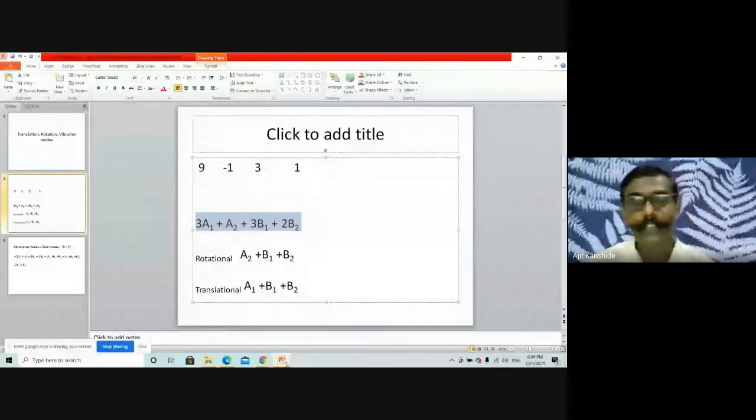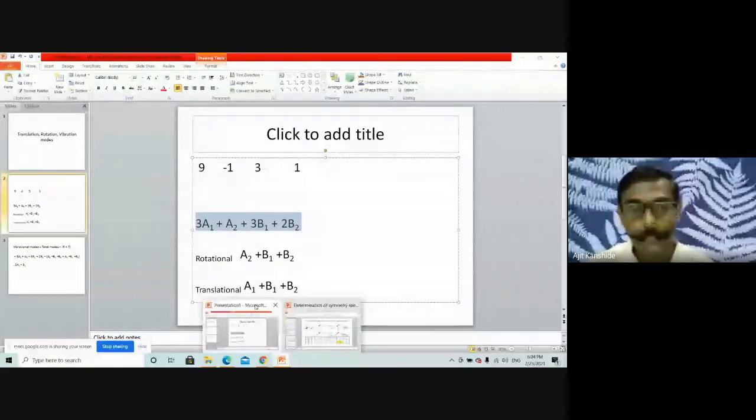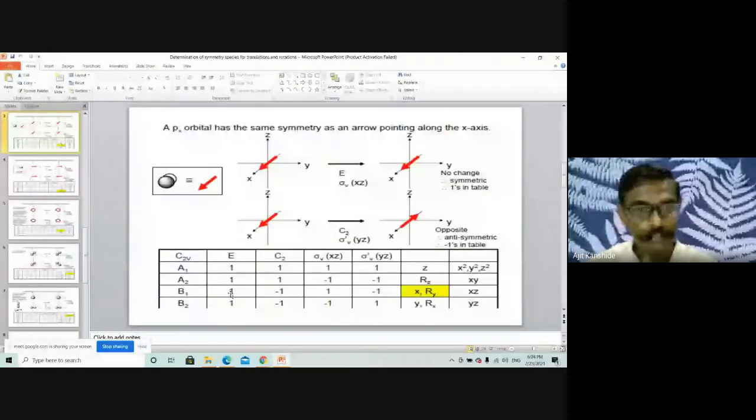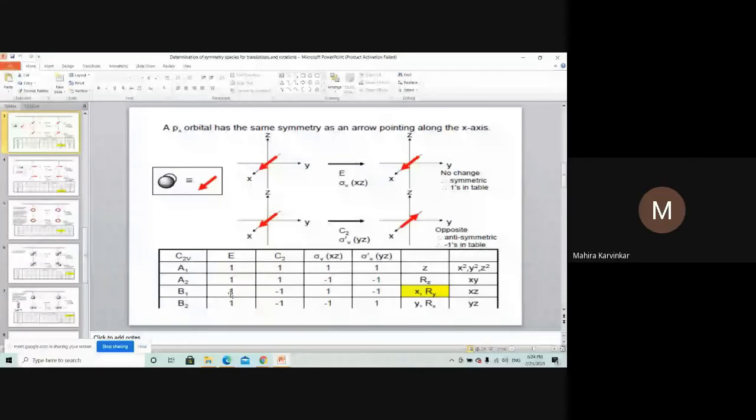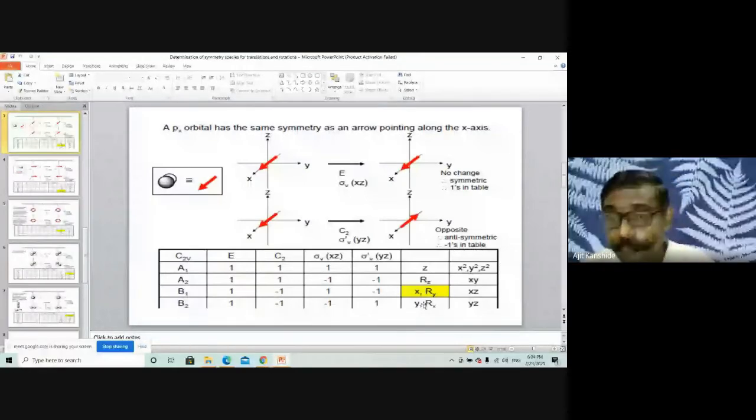I will inform you. See, just reply whether you are able to see this character table. Can you see this PPT? Yes, sir. Good. See, here the linear functions are x, y, and z. The rotatory functions are Rx, Ry, and Rz.